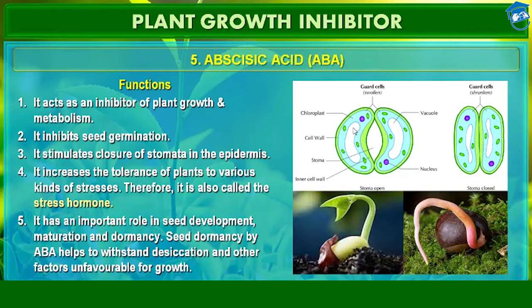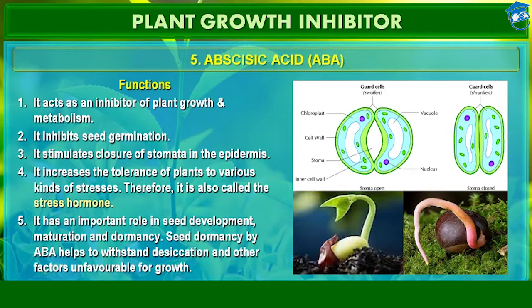They are swollen because of the water imbibition into them. This is the chloroplast, this is the cell wall of the guard cells, and this is the stoma in the open condition. And this is the inner cell wall. This is the nucleus, represented by purple color, and these are the guard cells in the shrunken position. That means they have lost water and the stoma has now been closed.